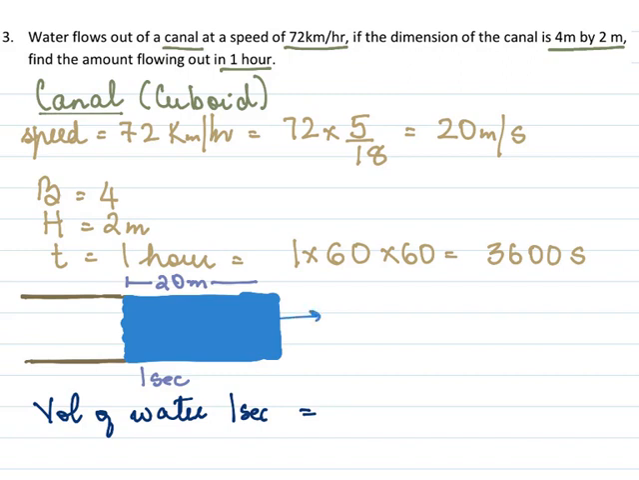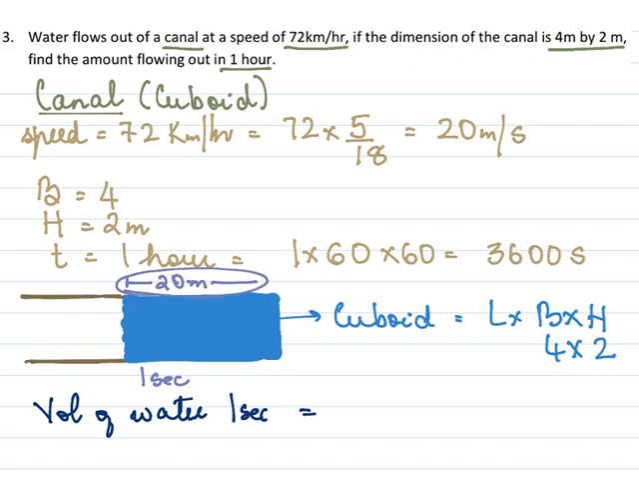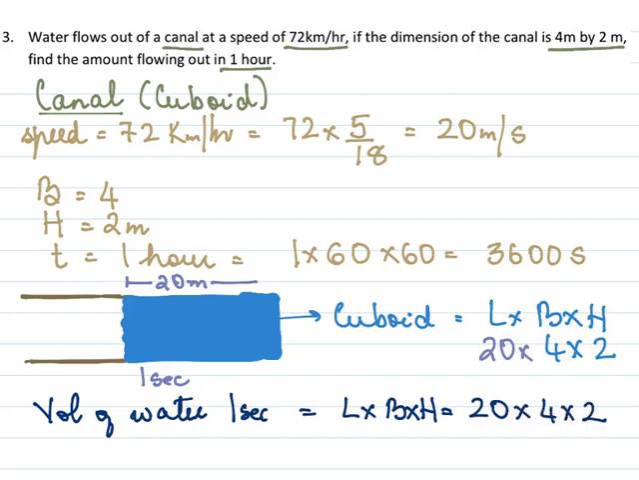Here this shape is that of a cuboid, and volume of cuboid, you know, is length into breadth into height. Now the breadth is given to us, which is 4, the height is given to us as 2, but the length we see is here 20 meters. For 1 second it moves 20 meters. So the length will be 20 meters. So the volume of water in 1 second is length into breadth into height. It is 20 into 4 into 2.